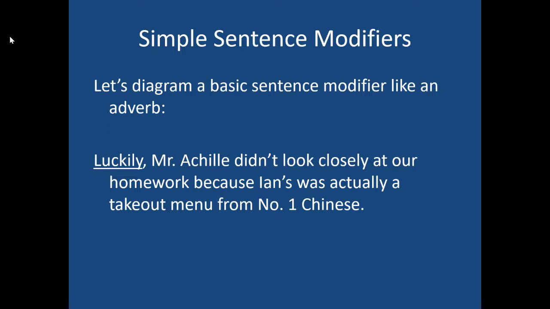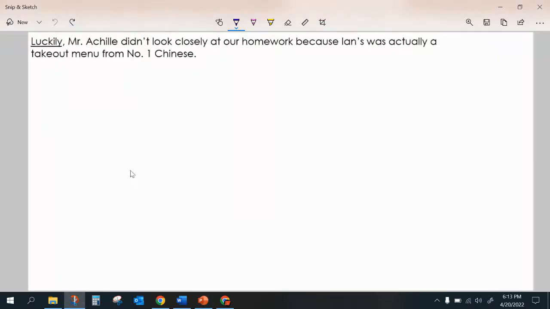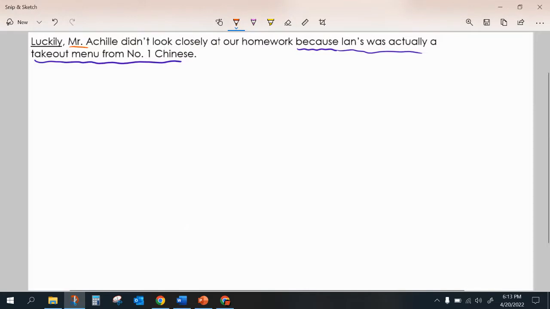I'm going to change screens and see if I can diagram this one with you. So let's go down here. It's been a long time since I've done any kind of diagramming live on a video. So here we go. I'm going to start off with my main sentence. I'm going to ignore this word luckily. I'm just going to diagram my main sentence. I also notice I have this adverb clause that starts off with the word because on this back half. Because Ian's was actually a takeout menu from number one Chinese. So that's my adverb clause. I'm going to change my color. So I'm going to make my main clause here, which is Mr. Achille didn't look closely at our homework. So I'm going to build my main clause here. So here's Mr. Achille.